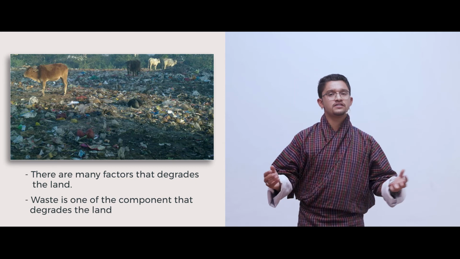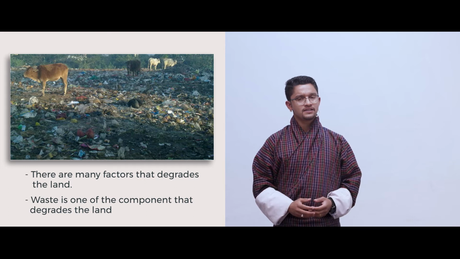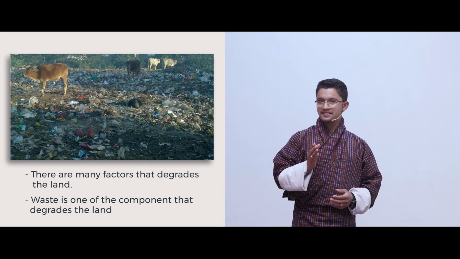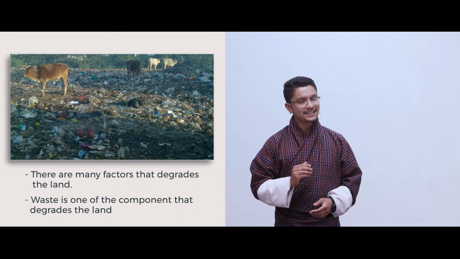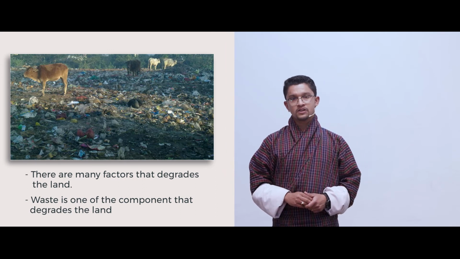The ecosystem there is disrupted. Plus, the animals there are feeding on waste, which will certainly have some health impact on them. So, land waste is one major problem in our country, or let us say throughout the globe, as the development process proceeds.